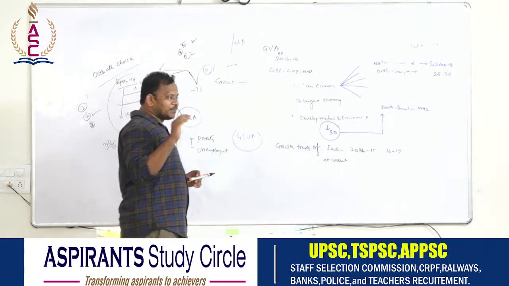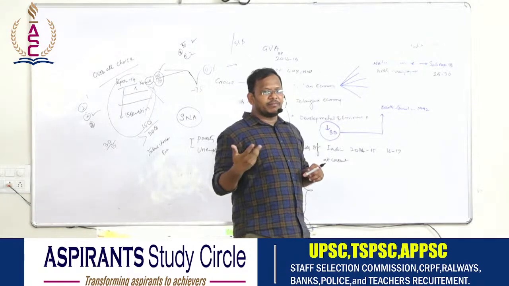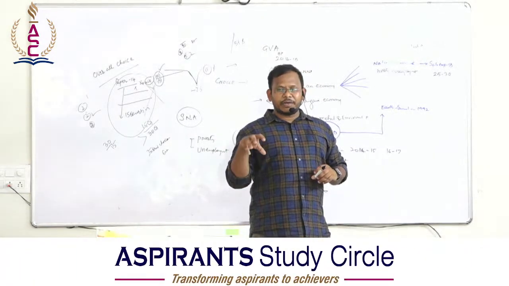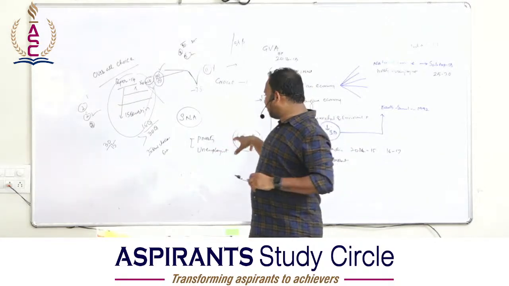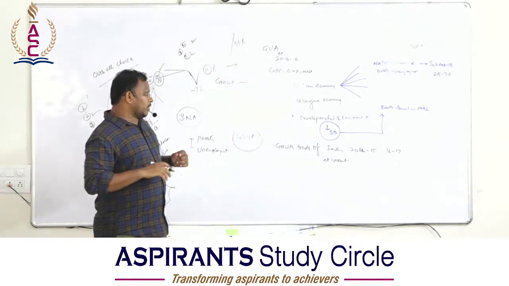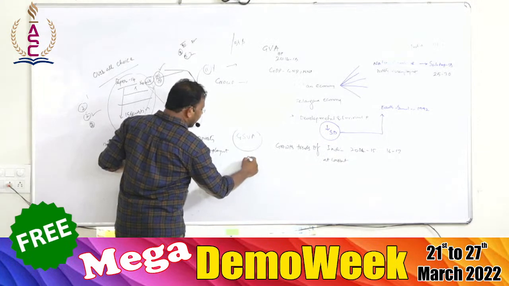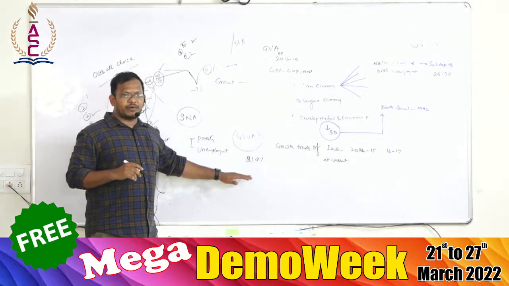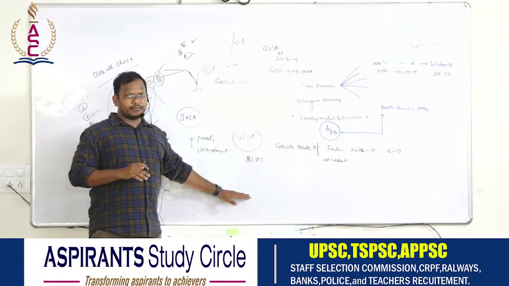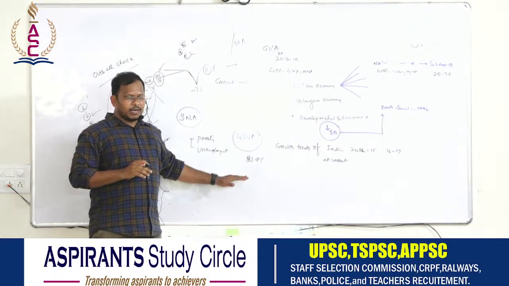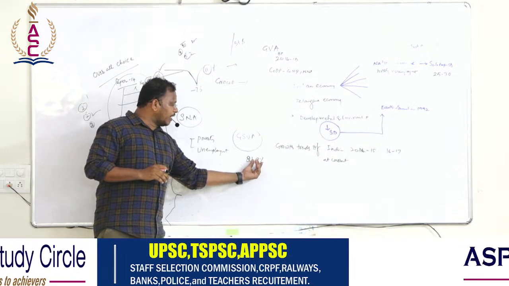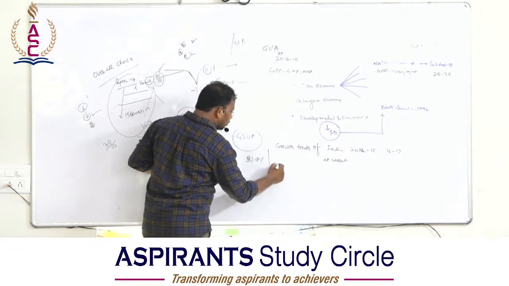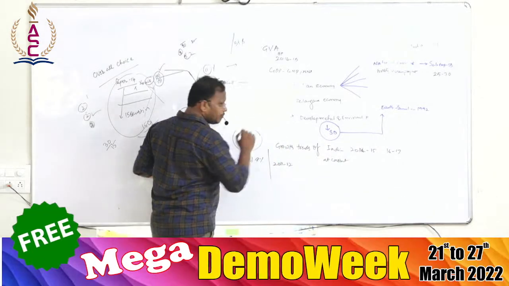What is India's poverty? We say that most of the Indian people are under poverty, below the poverty line. What percentage of the people fall below the poverty line? 21.9% of the Indian population fall below the poverty line, BPL. Now see, this 21.9%, the number has been released in 2011-12 only.